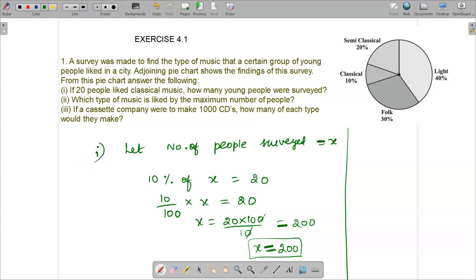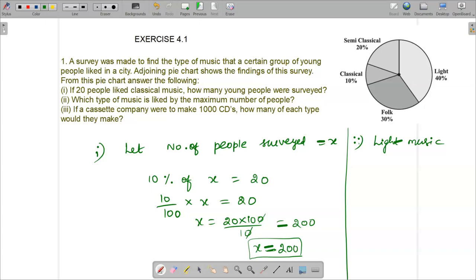What about the second subdivision? Which type of music is liked by the maximum number of people? When I see the pie chart, 20% is semi-classical, 10% is classical, folk is 30%, light music is 40%. So, light music is high, right? So, 40% is there for light music. So, more number of people liked only the light music. So, the answer is light music. They are asking for the maximum number of people. So, the maximum number of people will like light music. They didn't ask for the count.